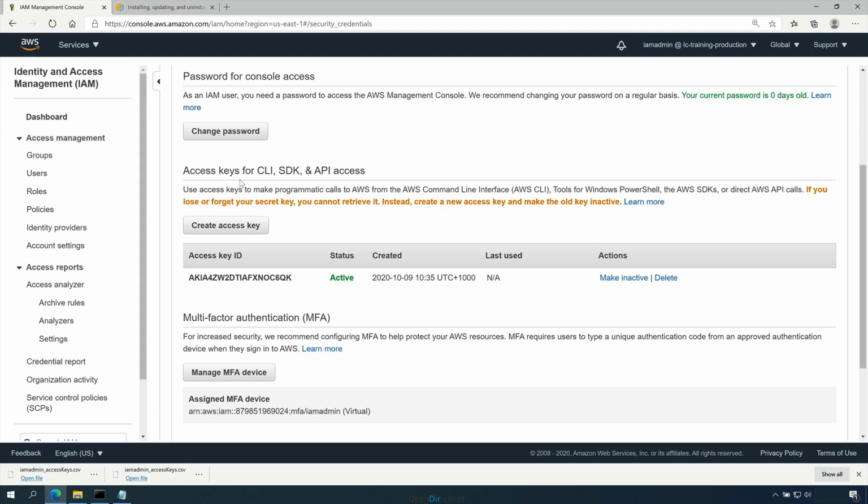So if you leak your IAM admin credentials, then anyone who has those credentials can interact with either your general or production AWS accounts as the IAM admin user. Because that user has full administration permissions on the account, the results of that can be disastrous.